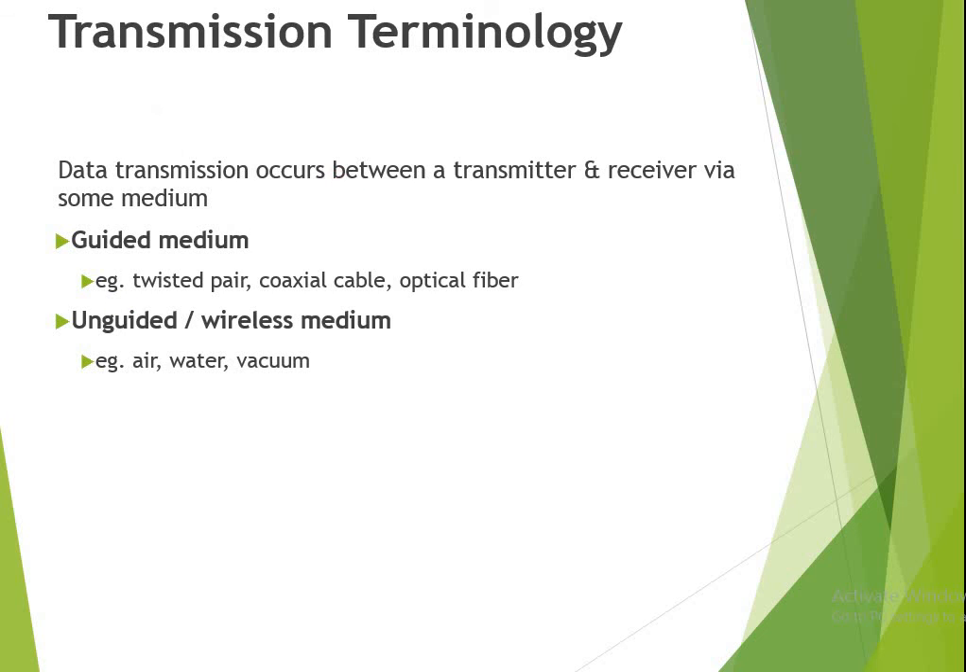Then some of the transmission terminology. These are all the terms concerned with the transmission of data. Data transmission occurs between a transmitter and a receiver via some media. The media are of two types, guided media or unguided media. Guided media is nothing but wired media, where the signal is passed through a guided medium. Examples are twisted pair cable, coaxial cable and optical fiber. Unguided media are wireless media. Examples are air, water and vacuum. We are going to discuss this particular topic in our next lectures.